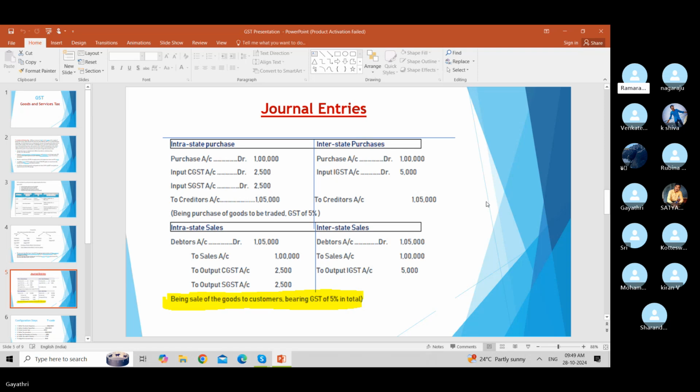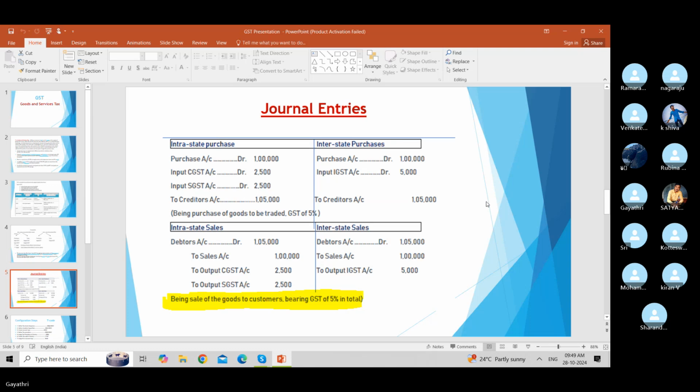Whereas the interstate sales entry will come like debtors accounted to 1,05,000 to sales account 1 lakh, to output IGST 5,000. So entries will come like this. If you take any tax rate, the pattern of entry is like this.